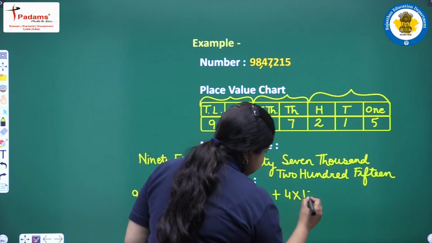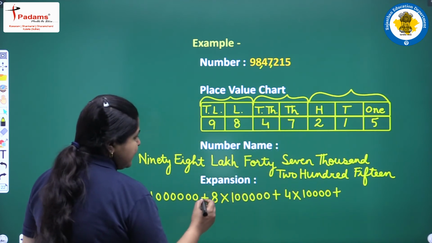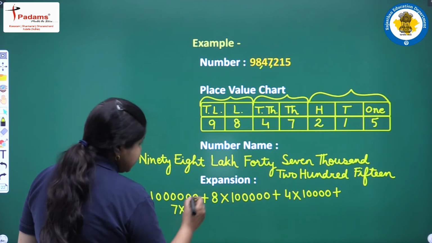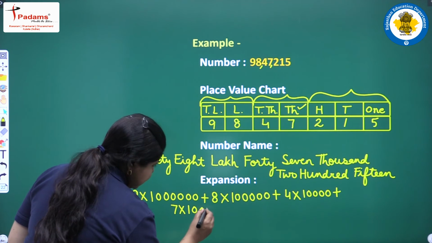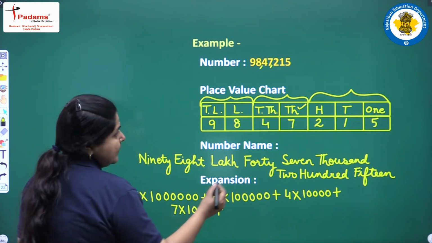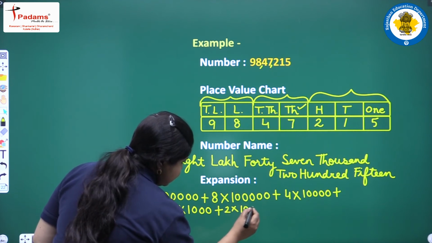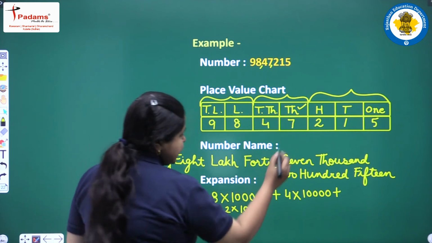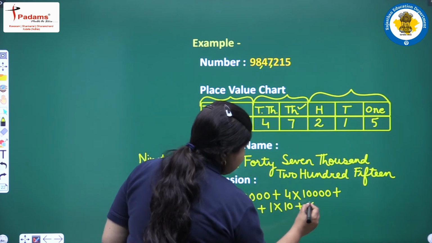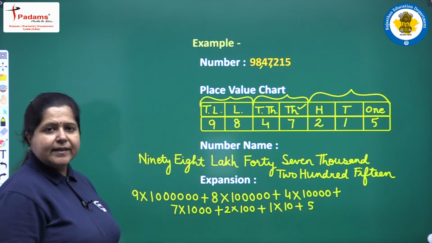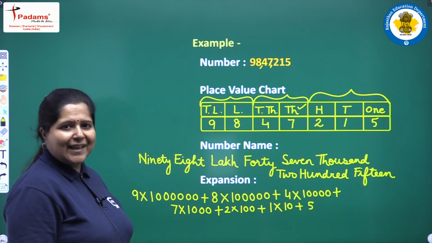So, 4 into 10,000 plus 7 into, it is at 1000 place value. So, it will have only 3 zeros, 1000 plus 2 into 100 because it is at hundreds place value plus 1 into 10 because it is at tens place value plus 5 is at ones place value. So, it will be as it is. Clear to you? This is the expanded form of this given number.